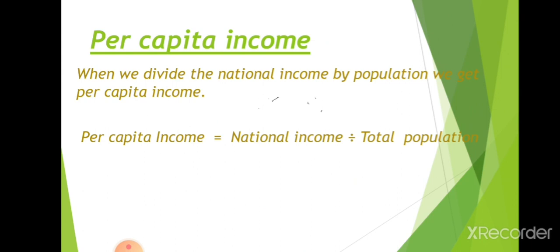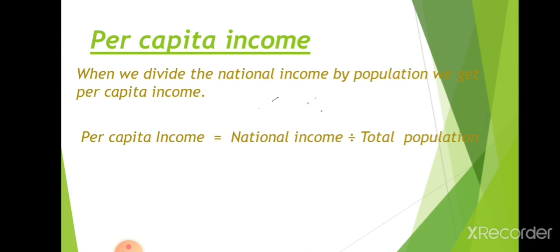So per capita income equals the national income divided by the total population of the country. We get the per head income of the country. When we calculate the development of a nation, we take per capita income as the main concept for comparing the national income of countries. That per head income shows the development of the country.